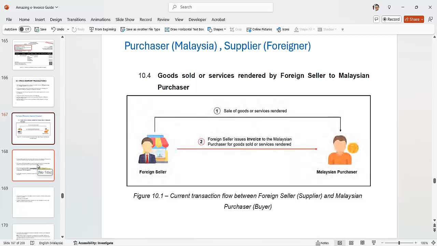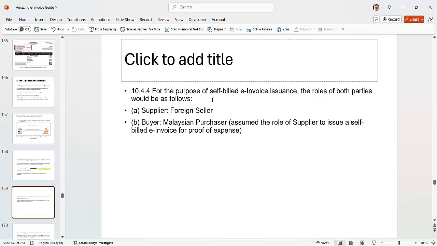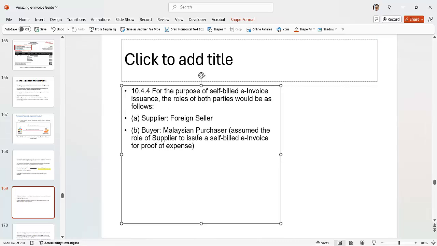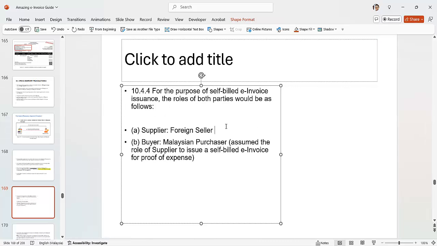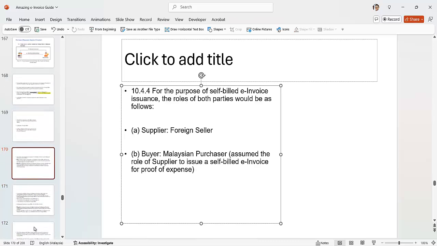So for the purpose, the role would be the supplier is the foreign seller and the buyer is the Malaysian purchaser. Like I said in the earlier example, the supplier is the German medical equipment company, and the buyer is the local private hospital, right? Example. Okay, next.